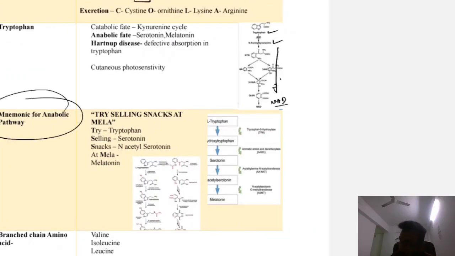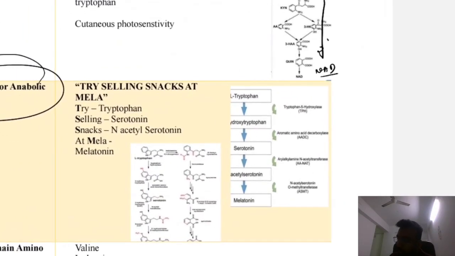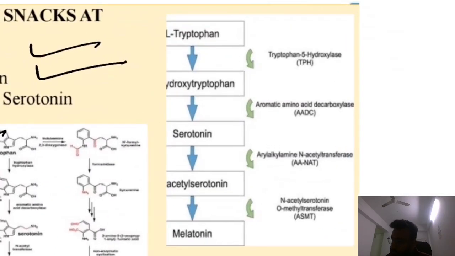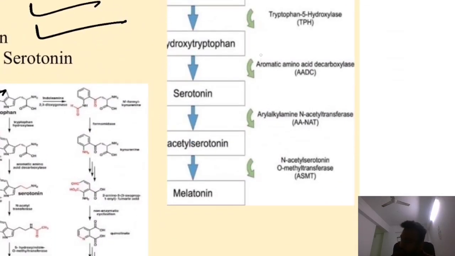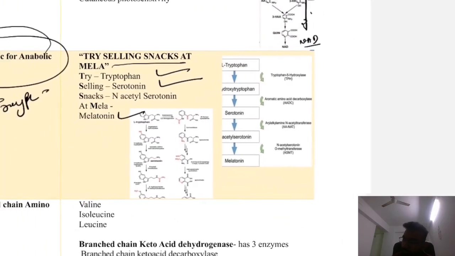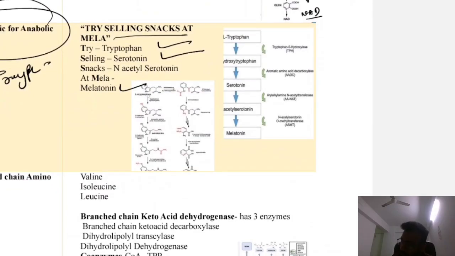Now let's talk about the anabolic pathway. Tryptophan has an indole group, and it is used in the formation of serotonin and melatonin. First is L-tryptophan, then it converts to hydroxytryptophan, then to serotonin, then acetyl serotonin, then melatonin. So these are the reactions. The mnemonic is given here. These are the reactions which help in the formation of serotonin and melatonin.